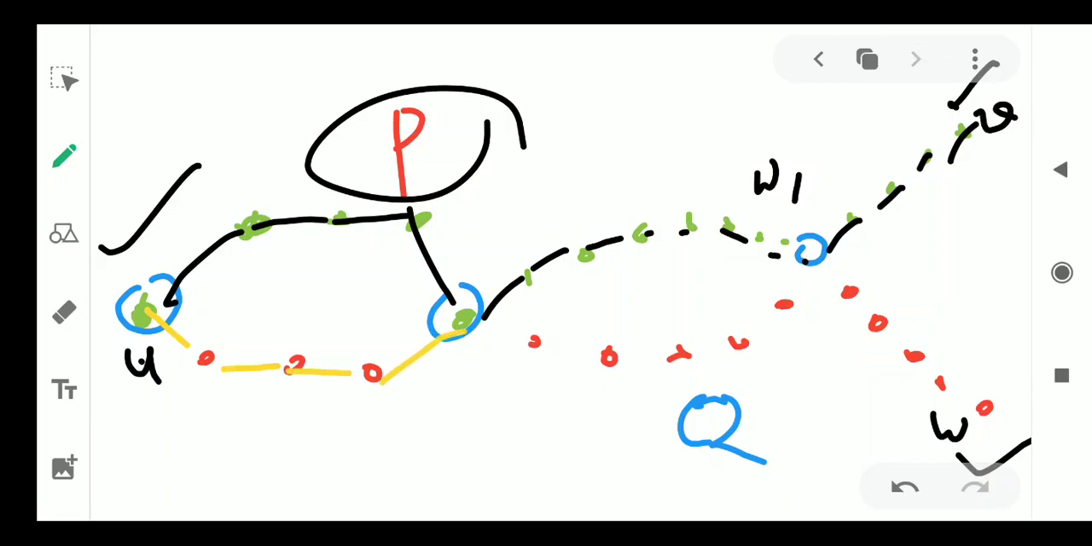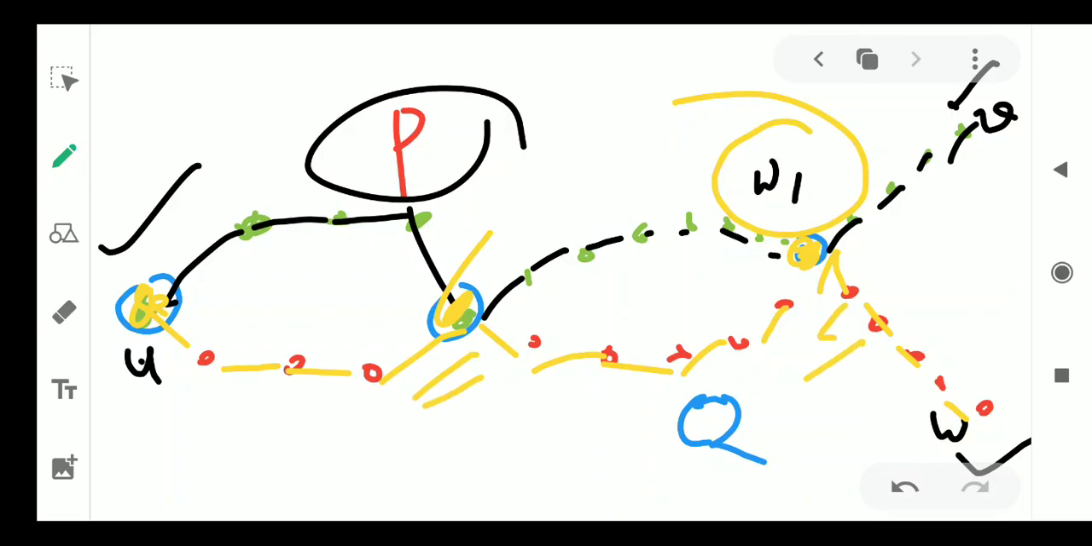See, this is a common point. This point is common to both. This is also a common vertex. So this is the path; I am moving from U to W. So this is what is mentioned here. This is a common point. This is a common point. U is also a common point. And W1 is the last common point, after which there is no common vertex. So this is the W1V section of P and this is the W1W section of Q.